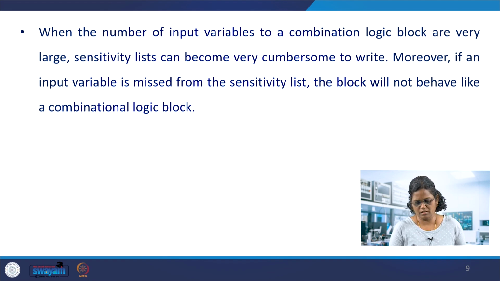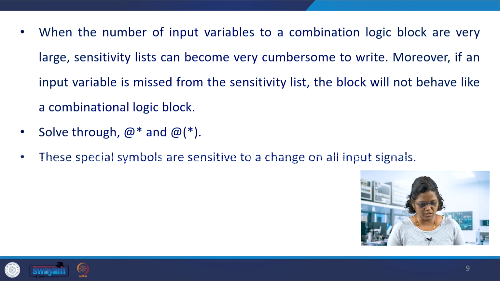So how many signals can be listed in the sensitivity list? If a combinational circuit has a large number of inputs, then listing all of them will be difficult. Suppose 10 variables are there, the sensitivity list will be more and more cumbersome to write. So instead of that, we can use at the rate asterisk, instead of listing all of the variables within the bracket, asterisk.